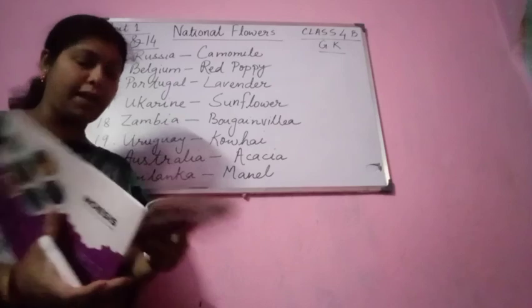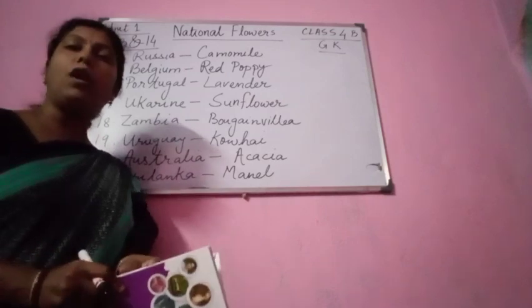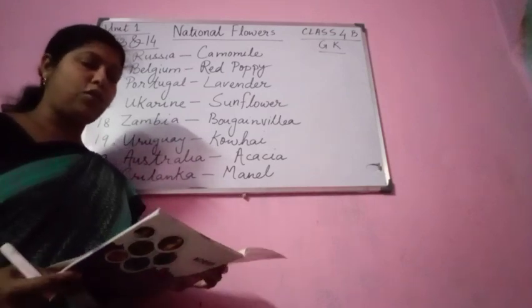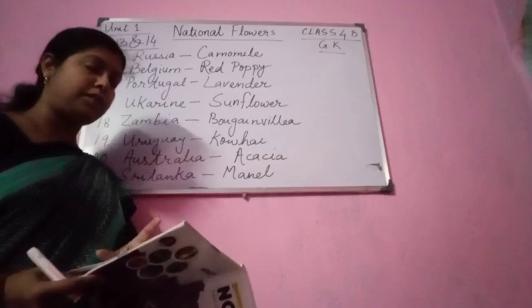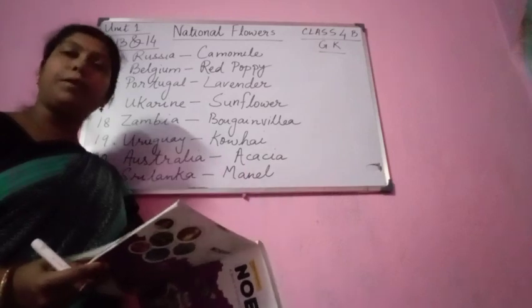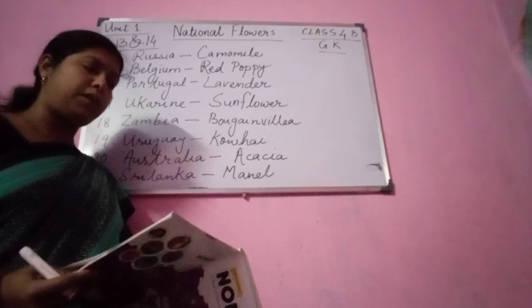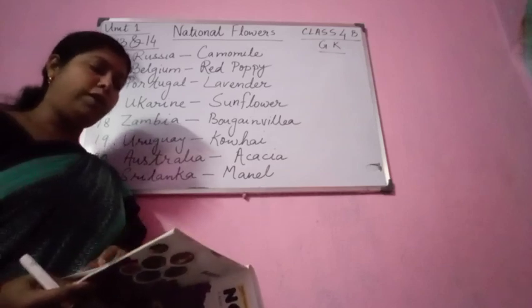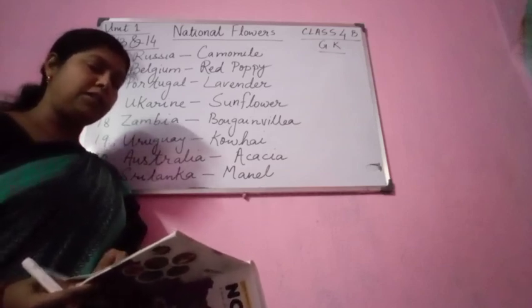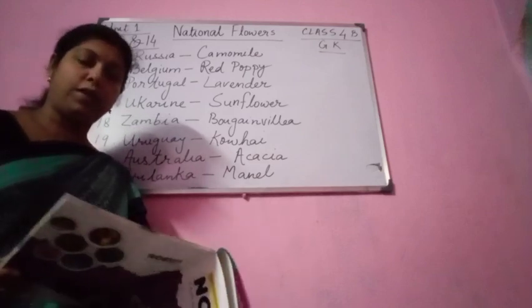So we have completed our first unit syllabus, till page number 14. Please follow. Our first unit syllabus was from page number 5 to page number 14. We have completed group names, words for birds, how they move, odd one out, places for plants, plant quiz, animal sounds and national flowers.